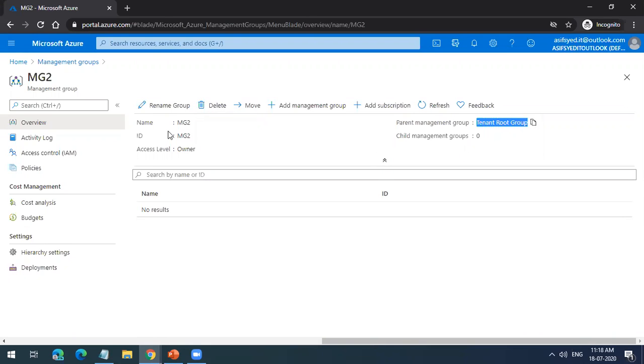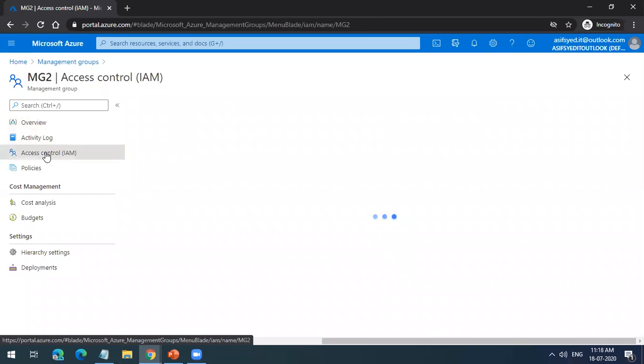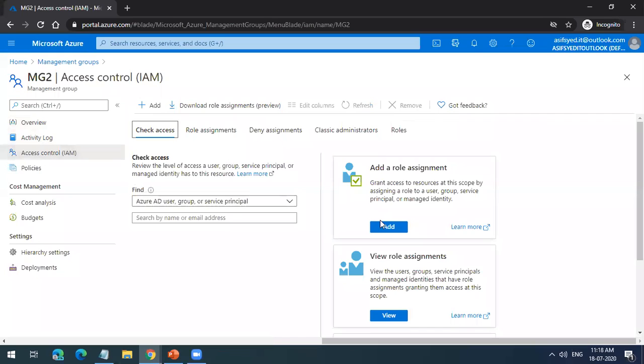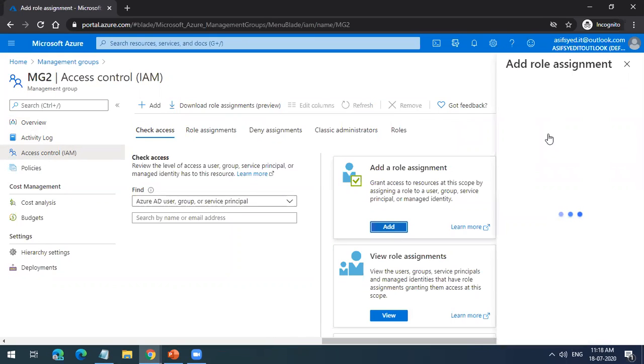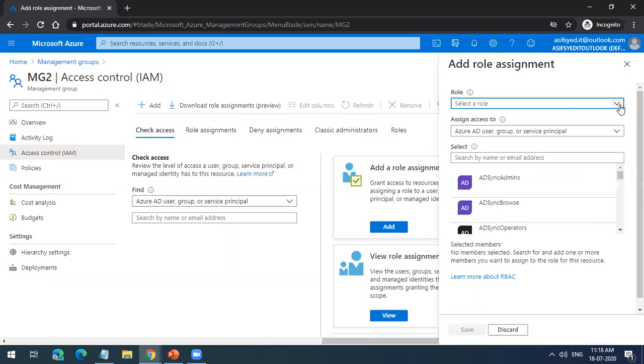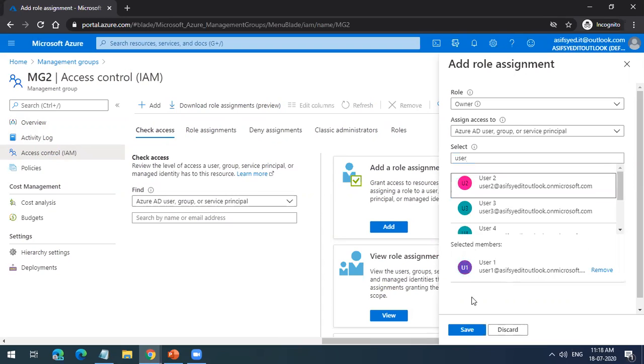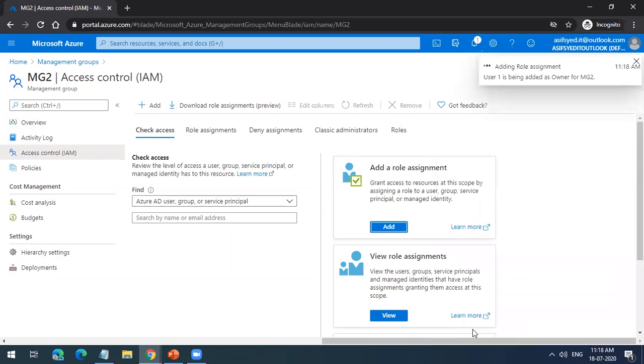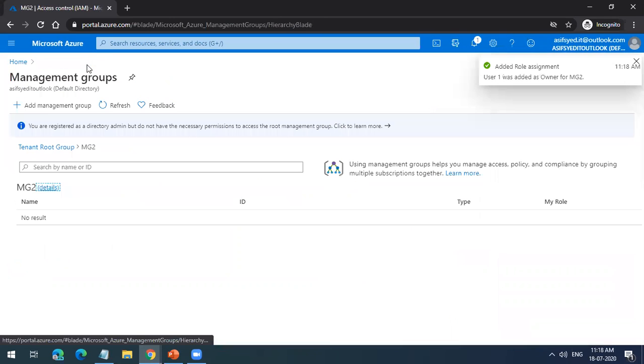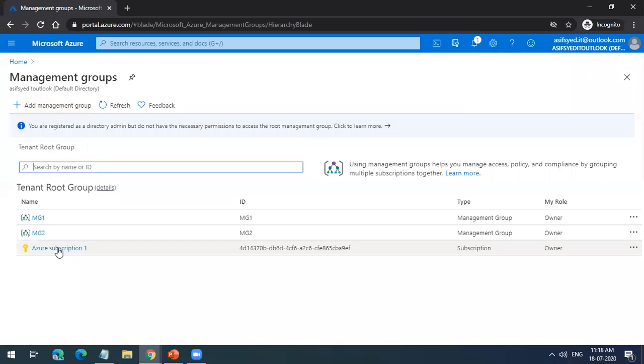And here you can give access control. If I give access control at this level, I'll go and add a role. I'll give the owner role, and I'm selecting a user, any user in my directory. I'm selecting user 1 and assigning this role to this user. Now if I go to the root, you see this is Azure subscription 1.